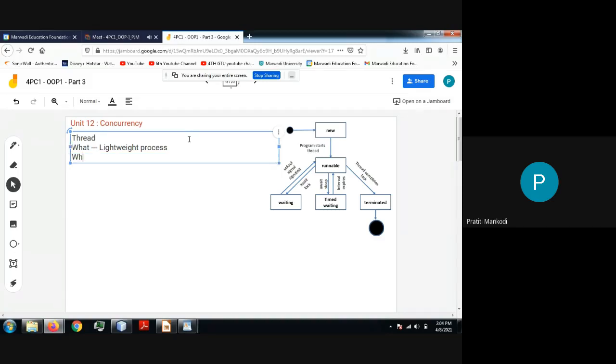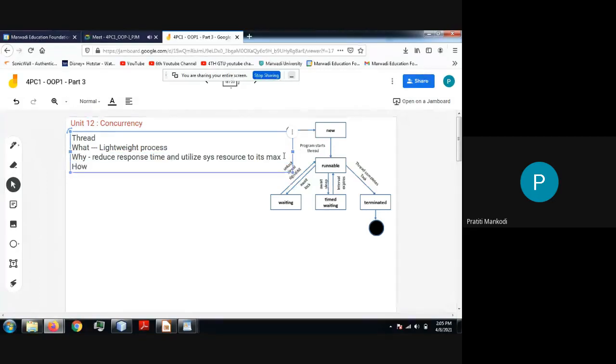So that is why we need threads to reduce response time and utilize system resources to the maximum. Right. So there are a few things which I'm just briefing. I'm just writing the main points here for revision.